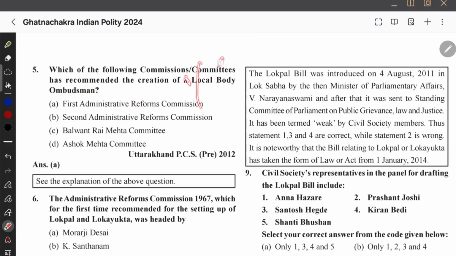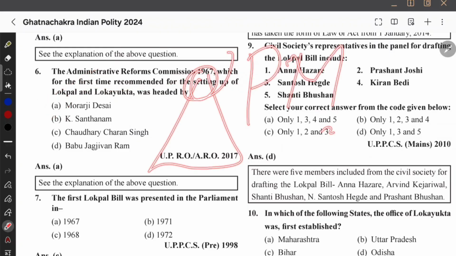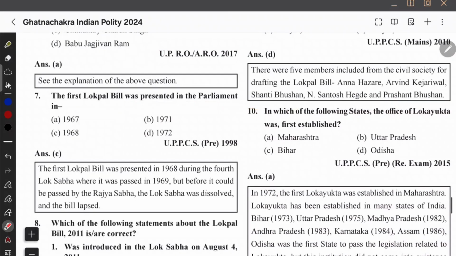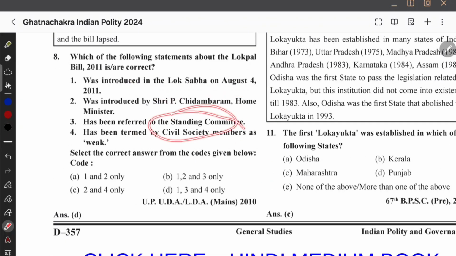First ARC. वो first ARC था ना, 1966 to some 1980 शायद. हाँ, ARC 1967. Which of the following recommended for setting up of Lokpal and Lokayukta? Morarji Desai. He is the first chairman of the ARC. First Lokpal bill was presented in 1968, लेकिन वो पास नहीं हो पाई बेचारी. Okay, and then what else? This kind of questions will not be asked, so I'm leaving it.